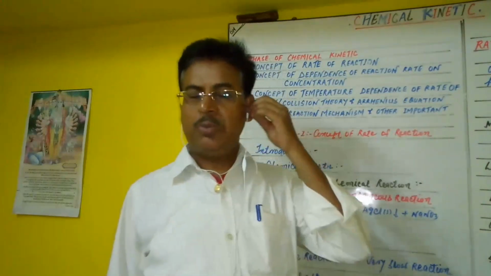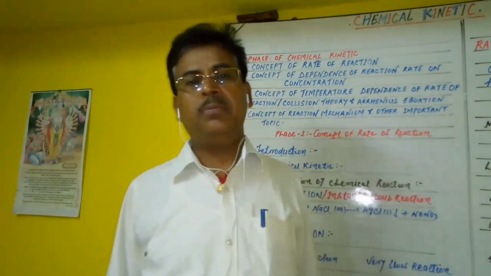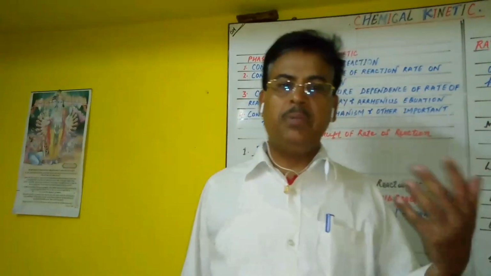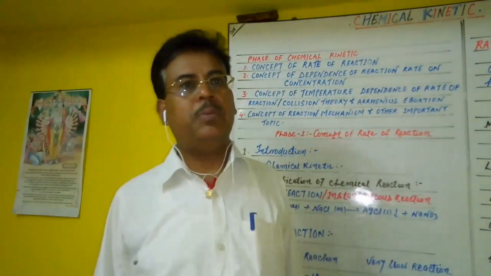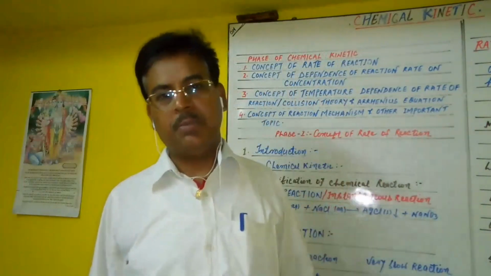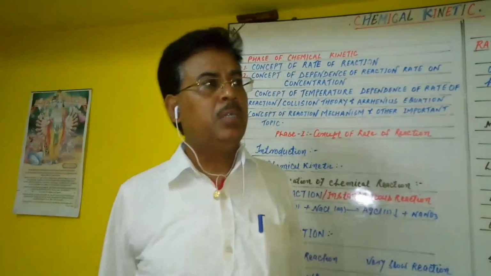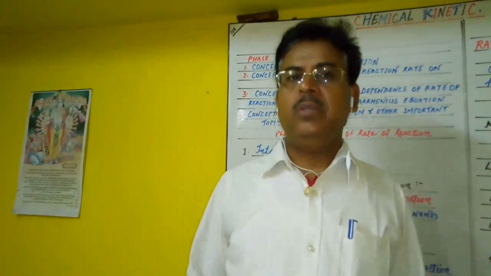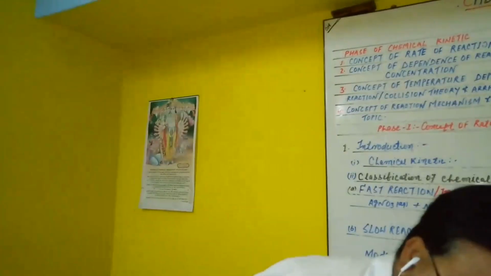Firstly, we can say that chemical kinetics comes from the class 11 chapter on chemical equilibrium. There we discussed a number of things about the rate of reactions and their relation with concentration, as well as the law of mass action. But in this chapter we completely discuss the new concept about chemical reactions. So now we begin. Firstly, we discuss a certain introduction to chemical kinetics.